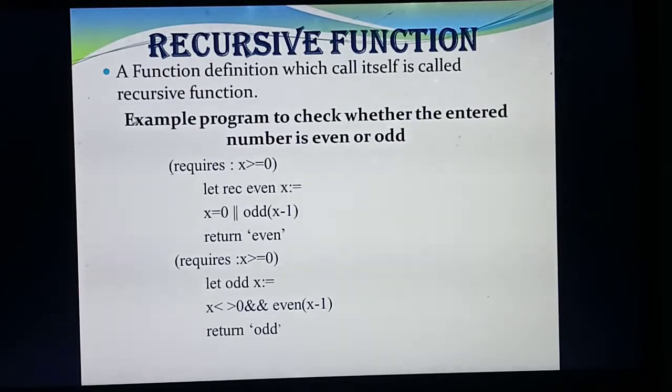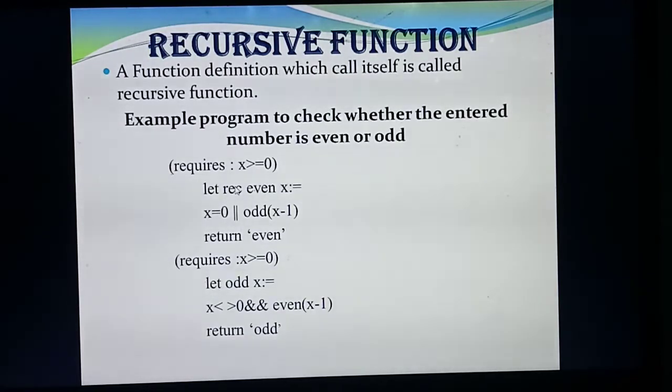A function definition which calls itself is called a recursive function. Then for the example, you write the example program to check whether a given number is odd or even. That's enough for a 2-mark question. At the same time, for a 3-mark question, you should explain this example, the full program.